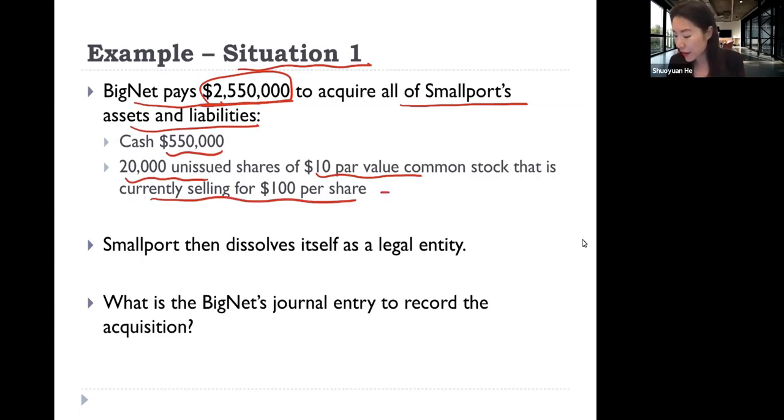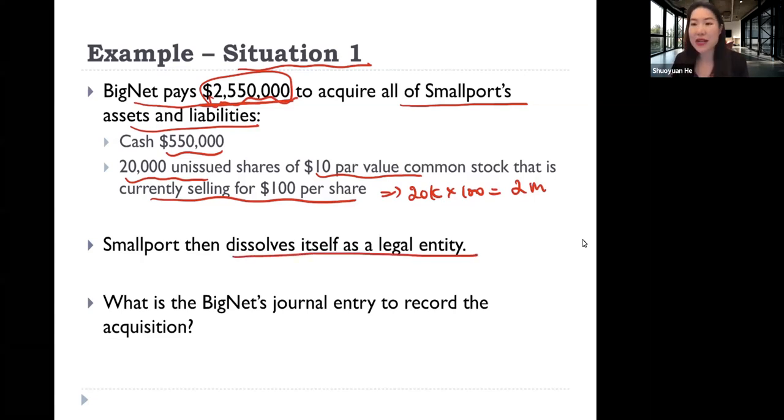So 20,000 multiplied by 100 is 2 million. That is how the 2.55 million is made up. Small Pot then dissolves itself as a legal entity, and the only surviving firm is Big Net.